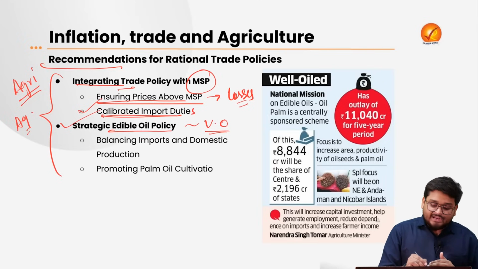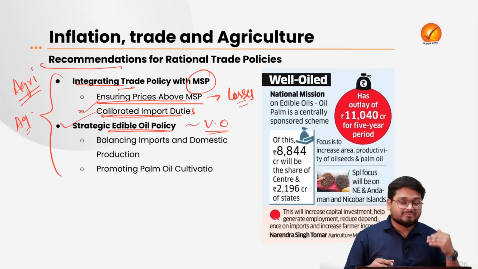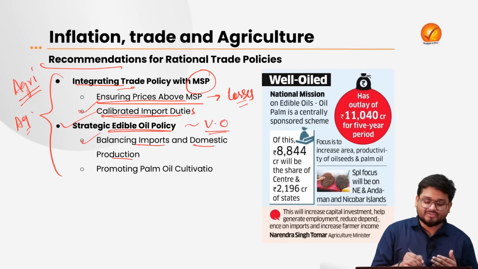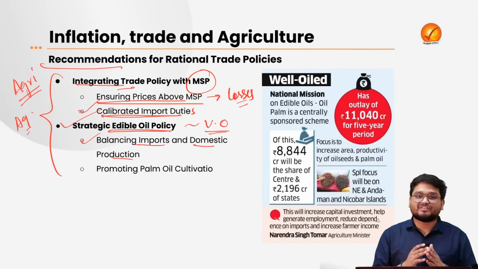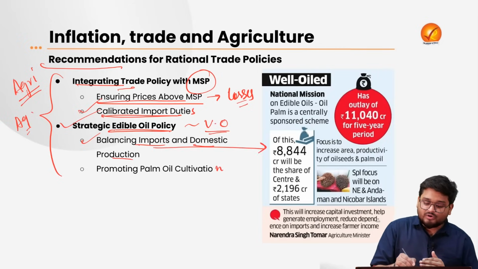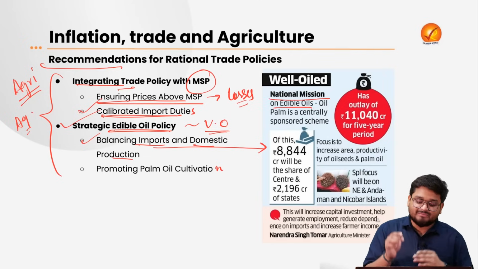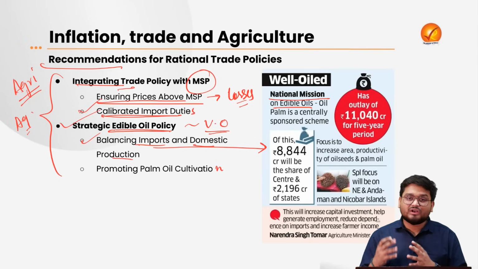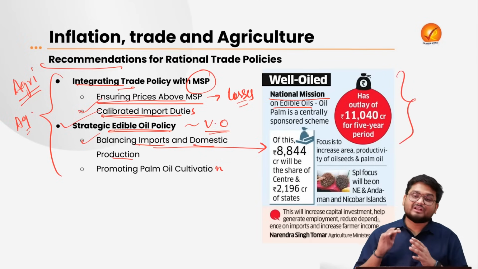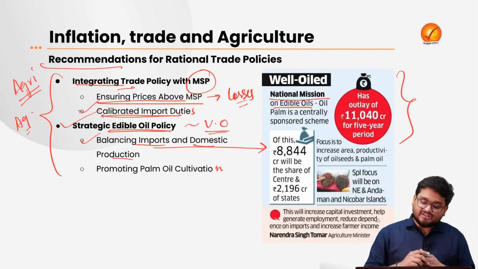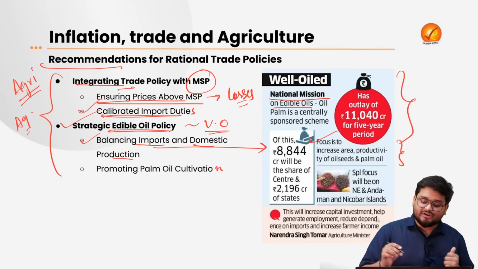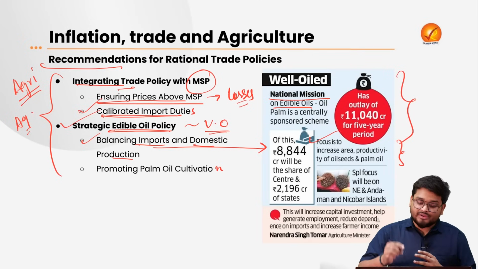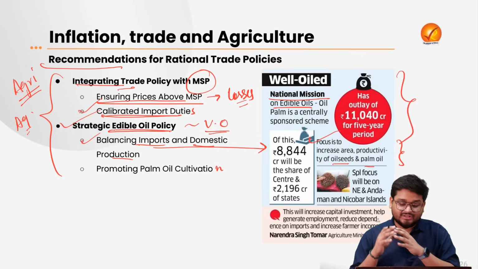So here the edible oil policy must be strengthened and made more strategic. In the same, we have to understand that we have to balance imports and domestic production. And when we talk about the same, we have to talk about the National Mission on Edible Oils, Oil Palm. This is a Government of India initiative with around 11,000 crore in its corpus, and the main focus is to increase the area, productivity and the very diversity of oilseeds and palm oil in the country.